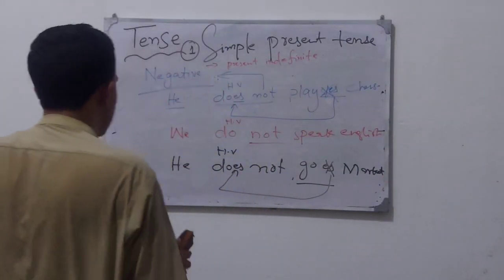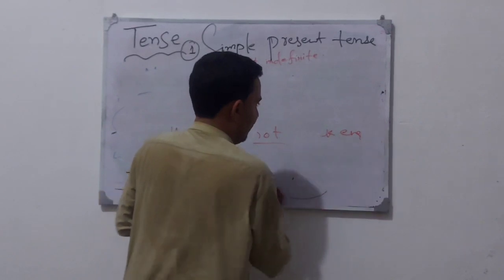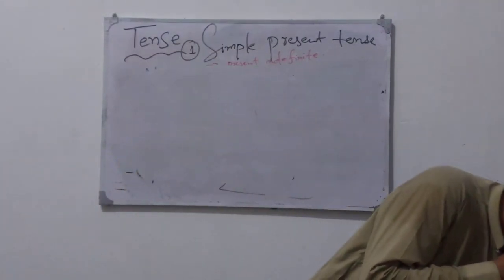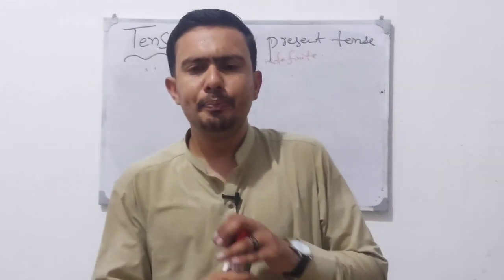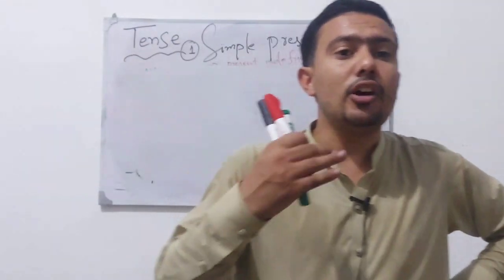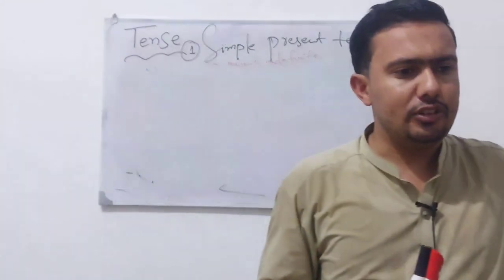Now let's move to the interrogative form. Remember one thing: in the negative case, we add not after the helping verb. It's simple for all and same for all tenses.